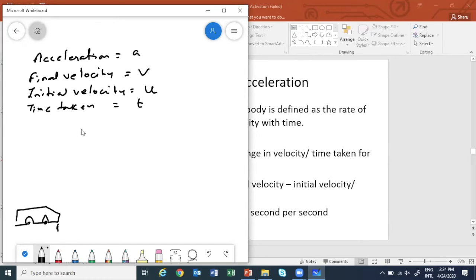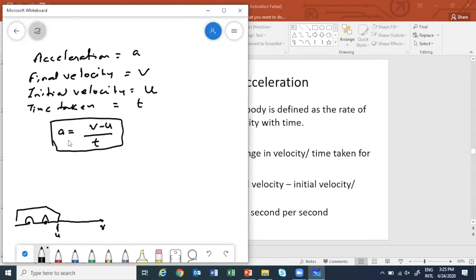Then what is the velocity? That we call U, the initial velocity. When it moves and reaches here, we can say its velocity is V, the final velocity. So acceleration is V minus U by T, right? So this is called acceleration.